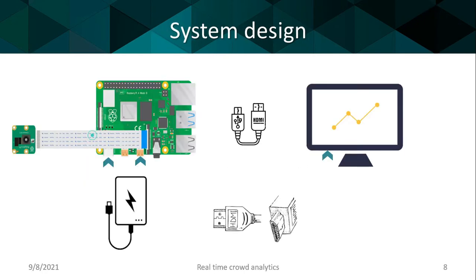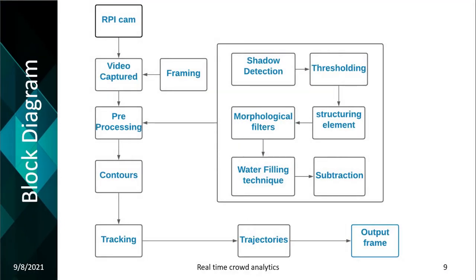System design. Raspberry Pi 4B is connected to power bank to supply power to board. C-type port will be used here, and then HDMI cable is used to connect Raspberry Pi to LCD. In LCD, live results are shown. Now, I will brief you about our project using block diagram.